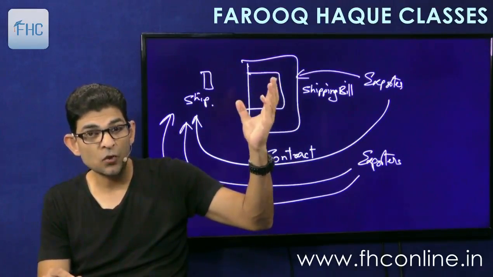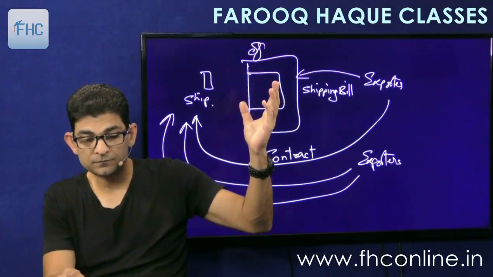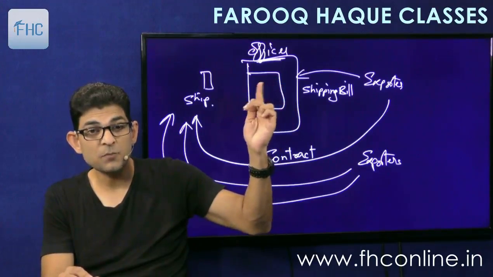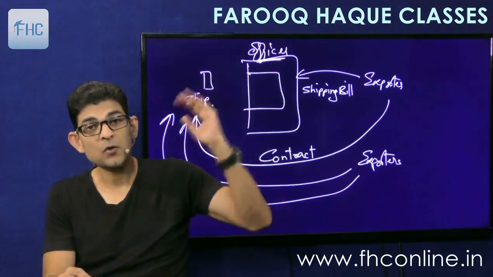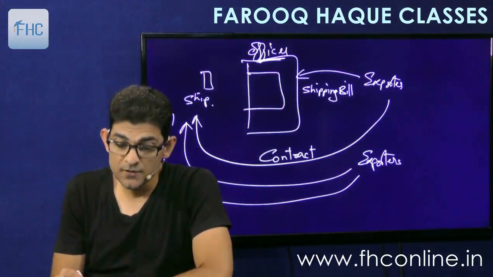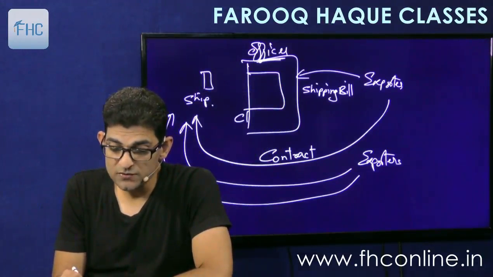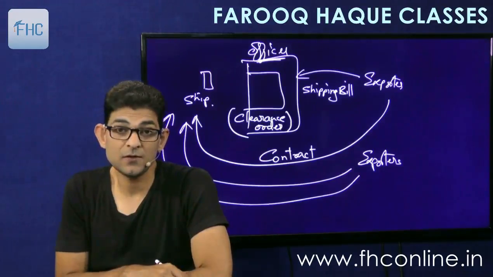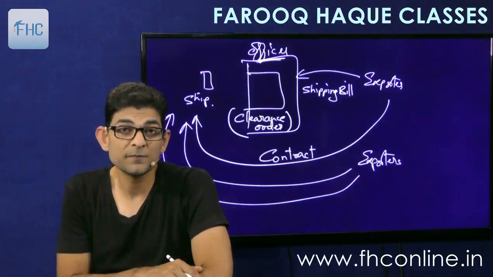He gives the clearance. The customs officer clears the goods. Clears means he gives a let ship order, that is, now the goods can be loaded on the ship. So that clearance order which is given is the date on which we will see the rate of duty.